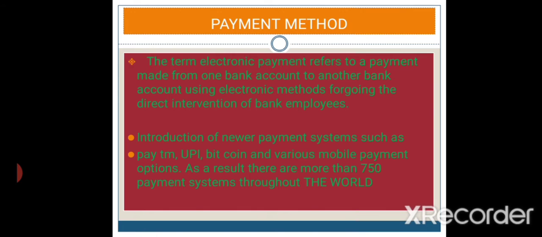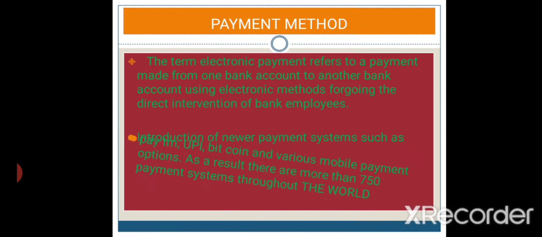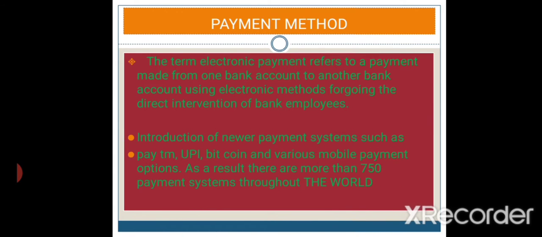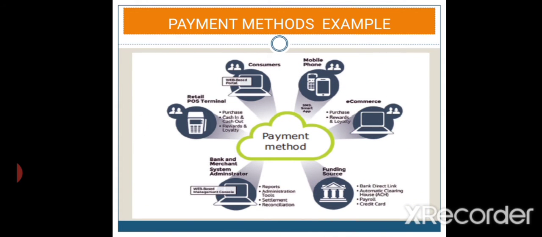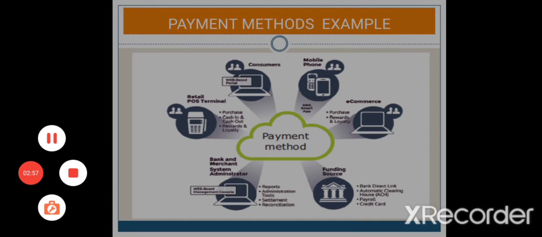So there are many types of payment methods out there. They are like Paytm, UPI, Bitcoin and various mobile payment options. All over the world we have more than 750 payment systems. Okay, so this is about the electronic payment system. Some examples of electronic payment systems are mobile phones and e-commerce. So all these are examples of electronic payment systems.